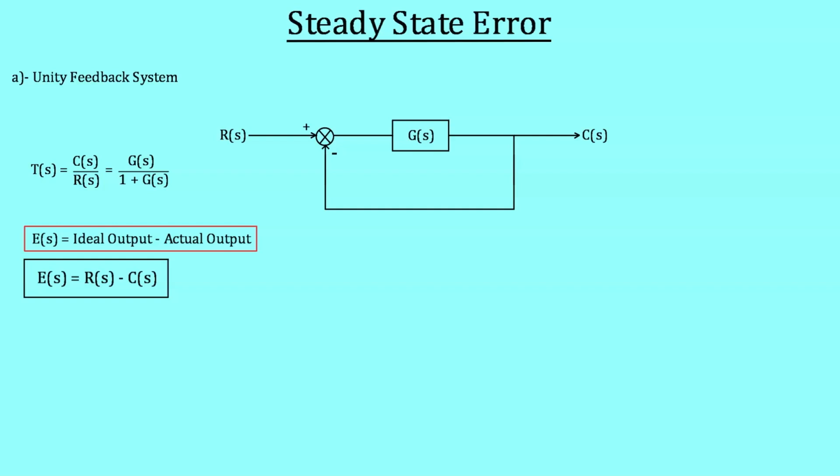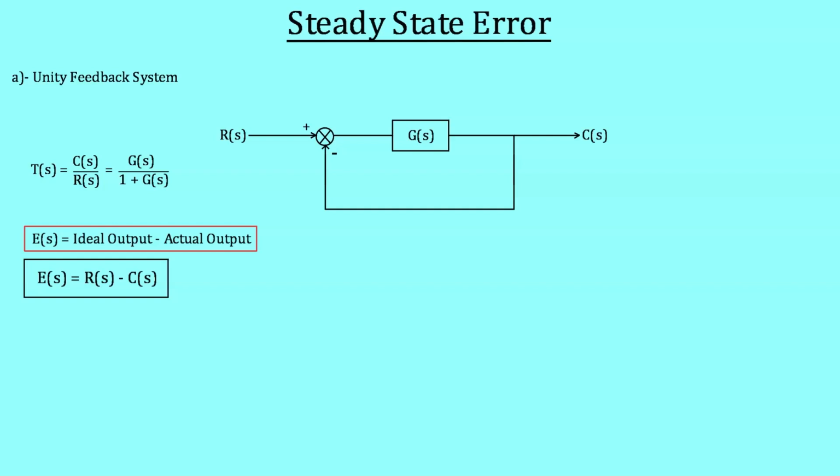That's why we have written ideal output to be equal to R, which is input, but our assumption is it is actually the ideal value of the output also, minus C, which is the actual output of the system. This assumption you have to remember. This is an important assumption which many students don't know. They simply learn the equation that Laplace transform of the error signal is equal to Laplace transform of the input minus Laplace transform of the output of the system. But they don't know why we have taken the input here.